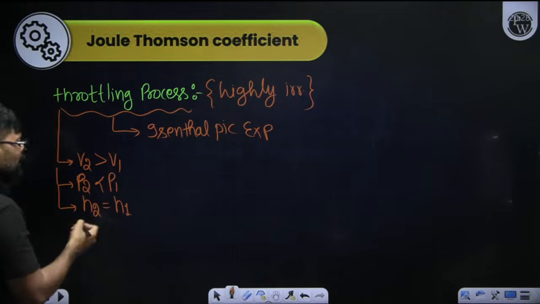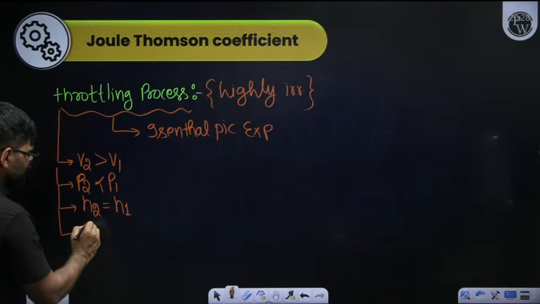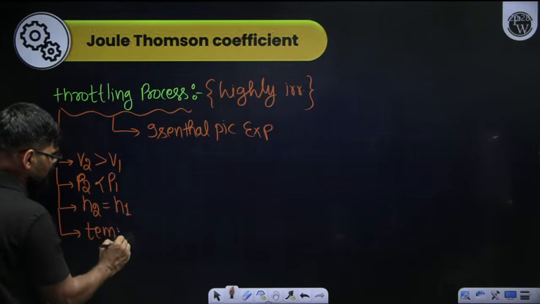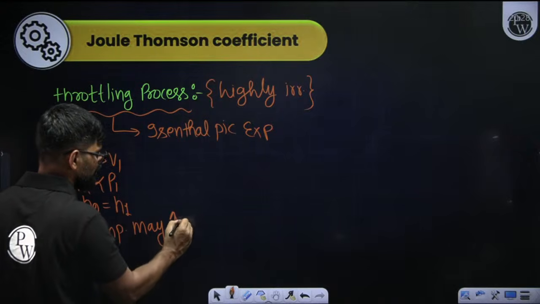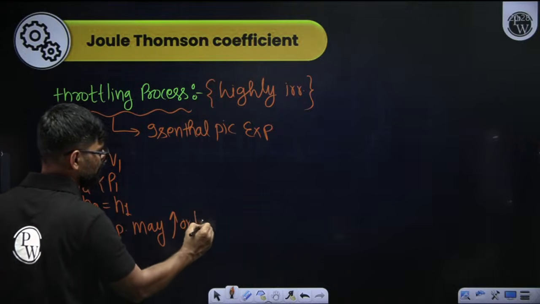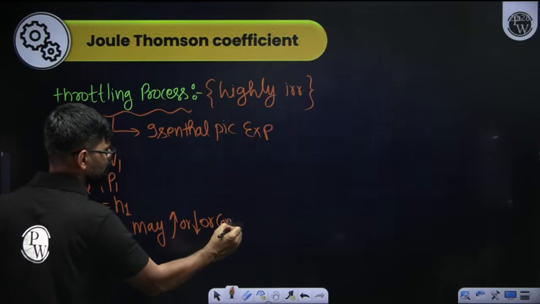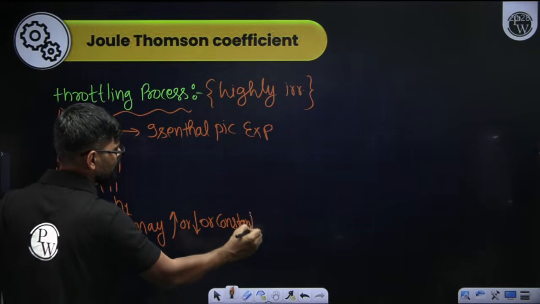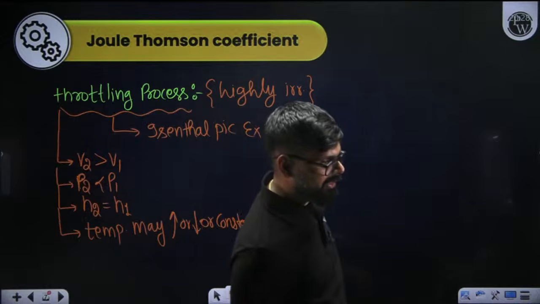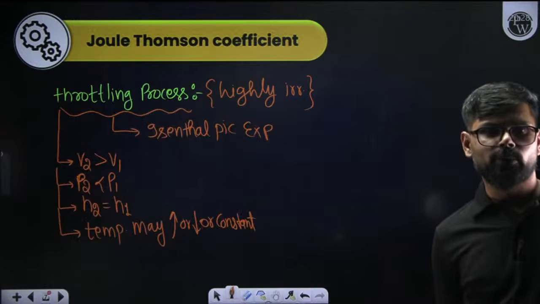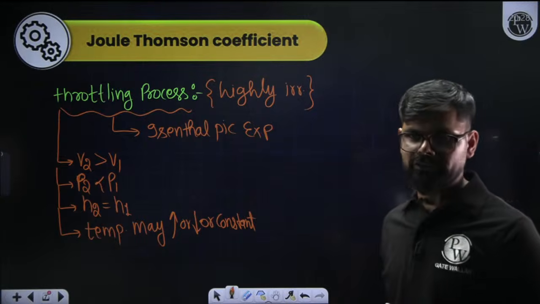But what about temperature? Temperature may increase, or decrease, or remain constant. So after throttling, temperature may increase or decrease or become constant. That depends upon the Joule-Thomson coefficient.